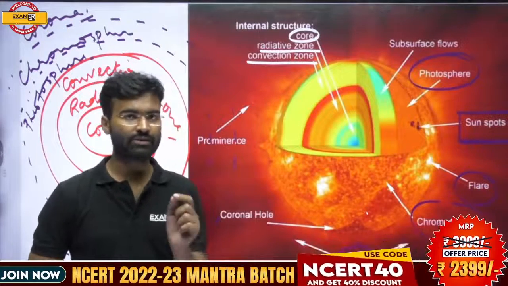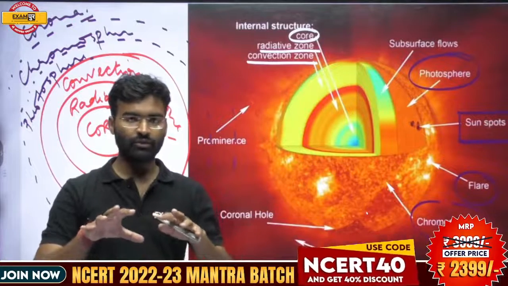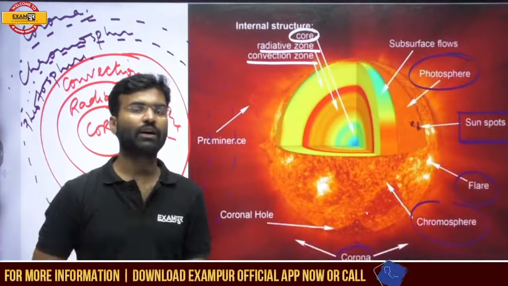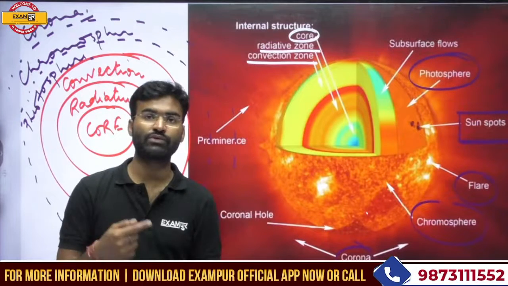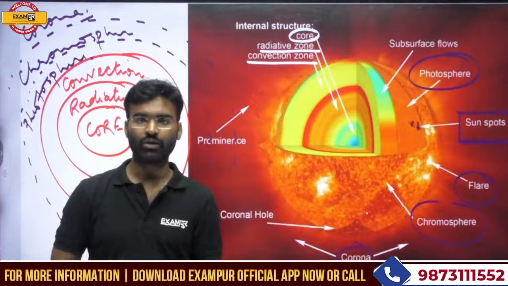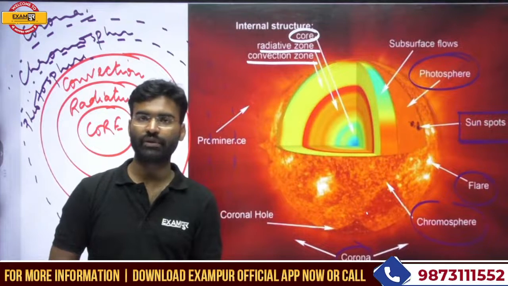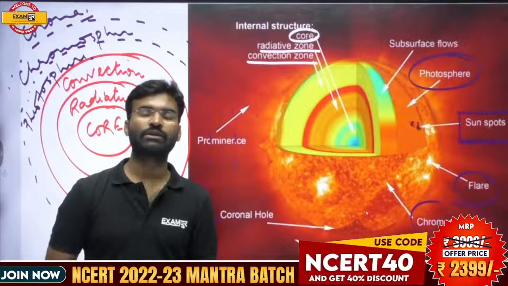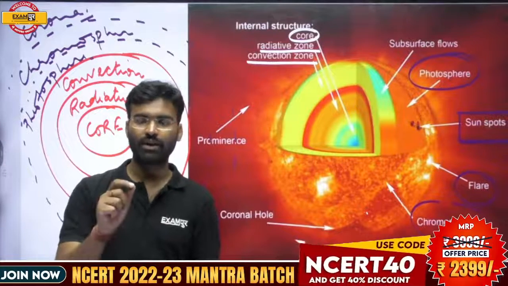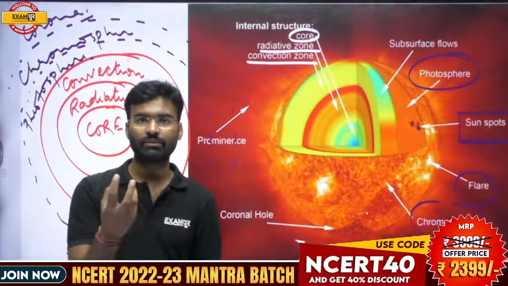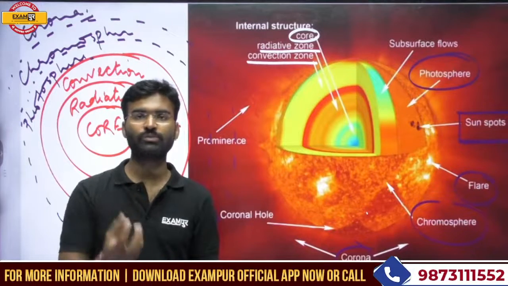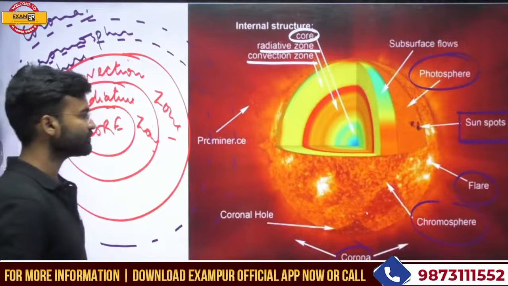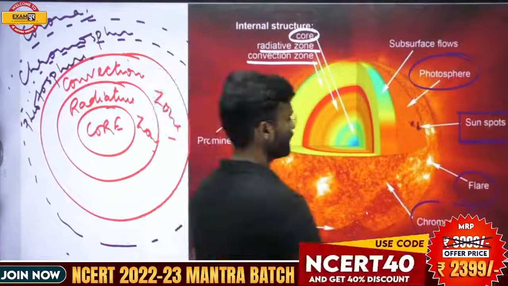Sunspots are found in the region where the rate of the nuclear fusion reaction is very high. At that particular place where this reaction is taking place, a spotted region is found, and that spotted region is called a sunspot.